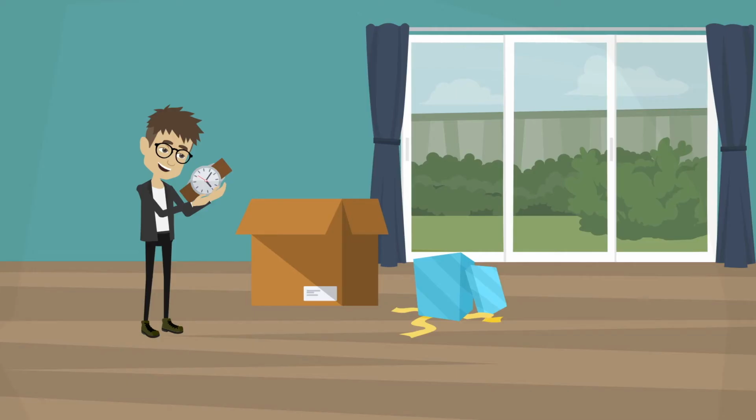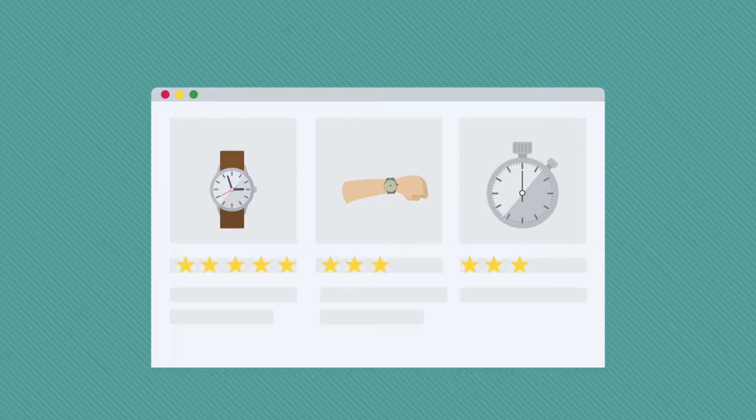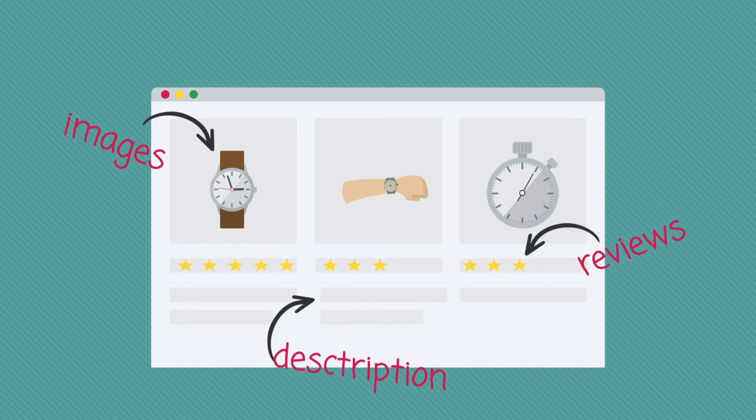Now, let us discuss the role of the shopper and the seller. Meet the shopper. The shopper expects an accurate representation of the product when he sees it online. He wants to be sure he is getting the right product. The shopper's decision on whether to purchase the product will be based on the images, description, and reviews he sees online. If this online representation is misleading and the shopper does not receive the product exactly the way it was advertised, he may return it back to the seller. This would not only negatively impact the seller's ratings with A9, but can also affect his product reviews.